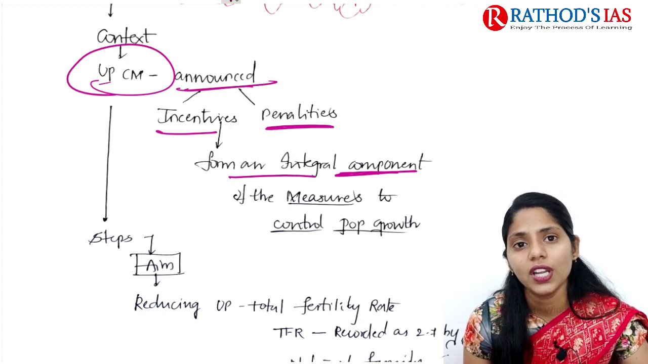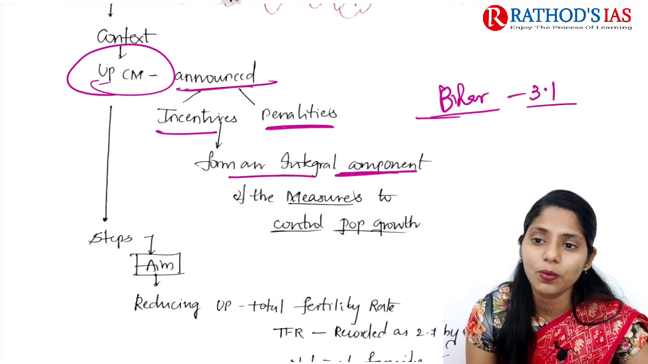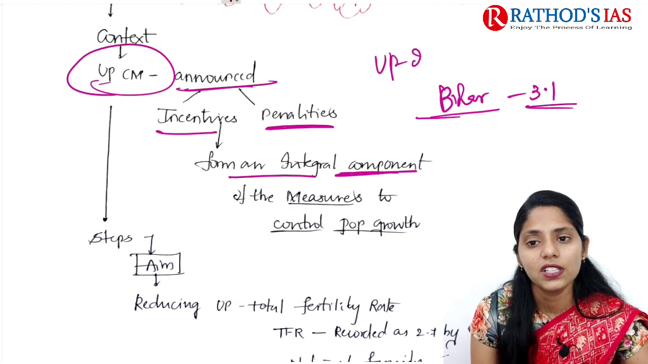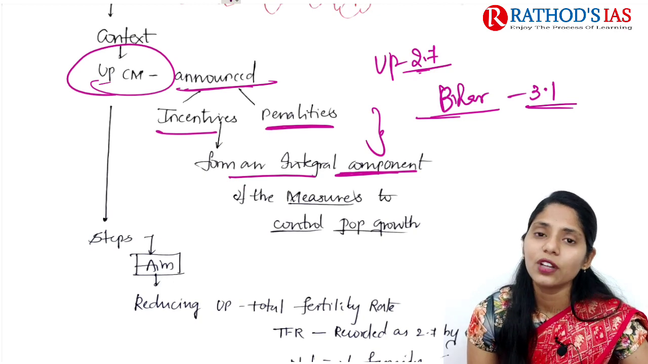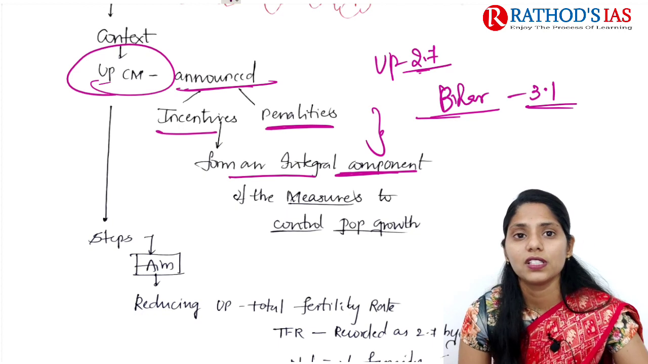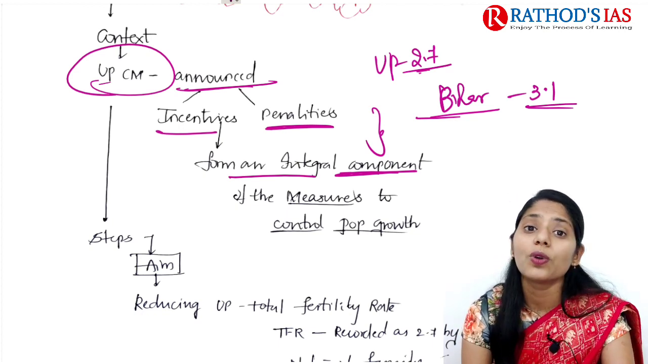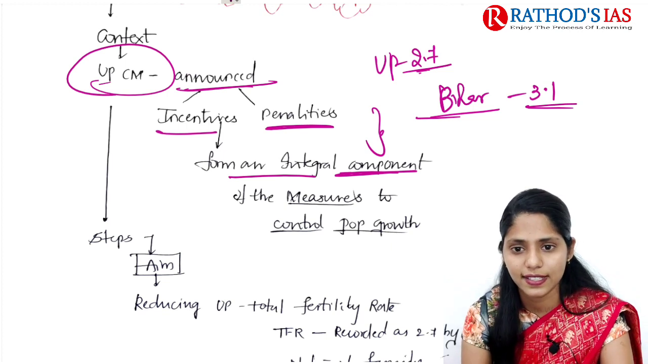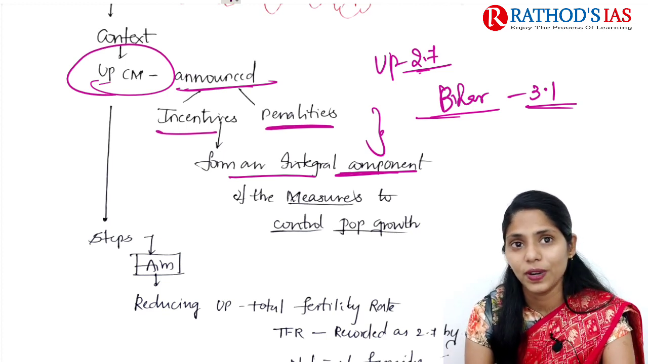As we all know, the population in UP is very high, and if you compare with a neighboring state, that is Bihar, the total fertility rate is 3.1 percent, and in UP it is 2.7 percent. Because of this, the UP government is trying to control this population, and recently it announced this new population policy. This new population policy mainly focuses on providing incentives as well as penalties, which form an integral component of the measures to control population growth.